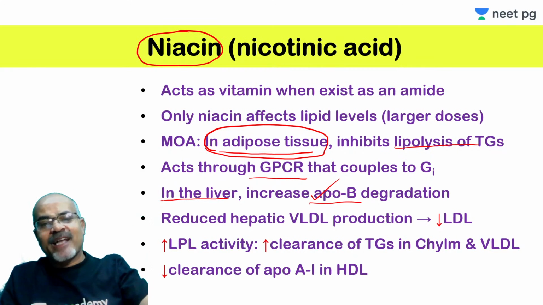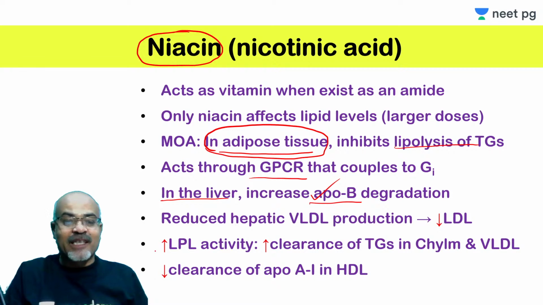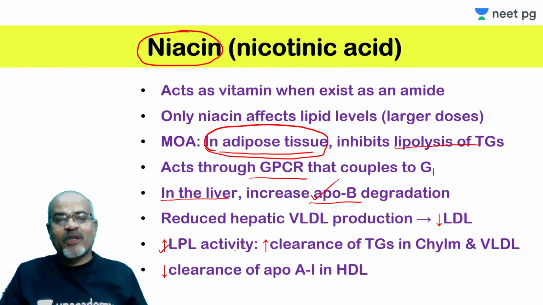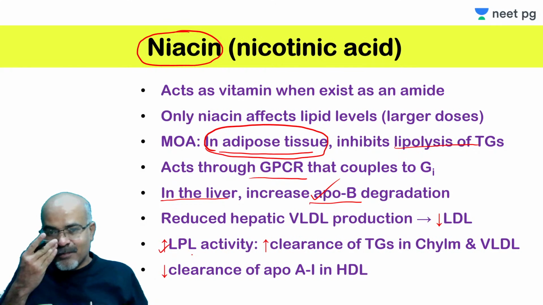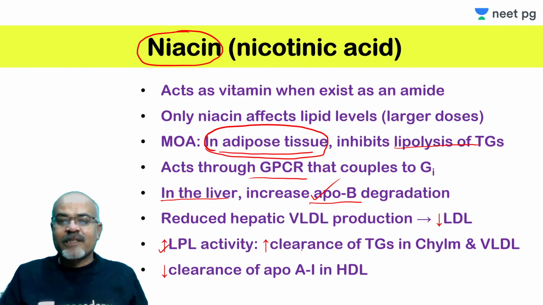Other than that, this niacin can increase LPL activity. I'll show you this lipoprotein lipase. What will happen? It will break down all the triglyceride rich lipoproteins like VLDL and chylomicron remnants, and they are converted into fatty acids. So there is increased clearance of triglycerides in the chylomicron and VLDL. Decreased clearance of ApoA1 in the HDL.